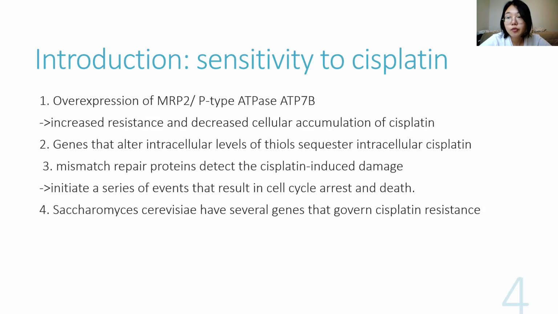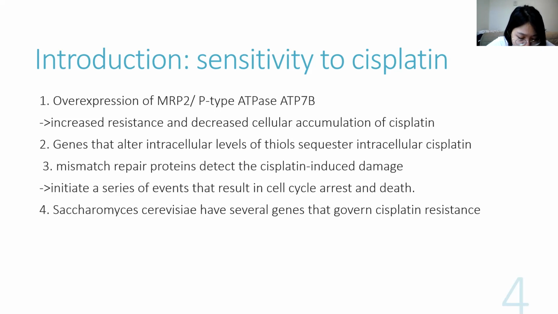And another thing we need to know before we dive into the research is the resistance to cisplatin. There are several methods to achieve it. First, there's the overexpression of multidrug resistance protein MRP2 or copper-transporting P-type ATPase ATP7B, which results in increased resistance and decreased cellular accumulation of cisplatin.